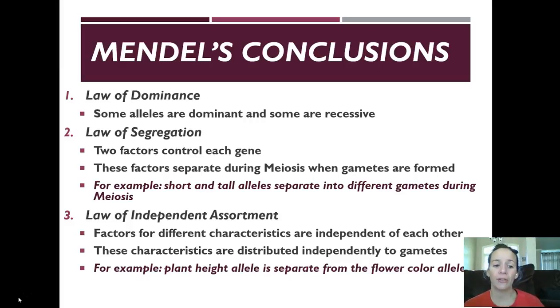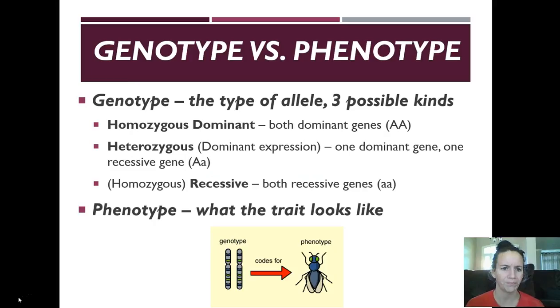The final thing is the law of independent assortment. So this simply just means that different characteristics are independent of each other. So plant height, for example, is independent from flower color. This is just like something with humans saying, well, if you're tall, you're going to be skinny. Or if you're short, you're going to be fat. Those are separate things because you see short, skinny people and tall, overweight people, but they're not connected. So this is showing that independent assortment. Every different trait is independent. Now there are some other things with this, but we'll get into that later.